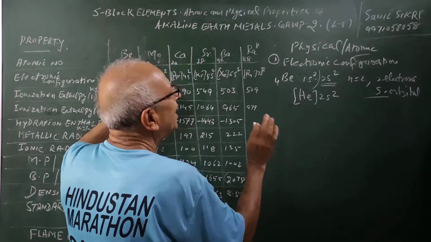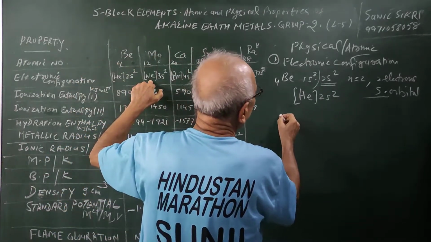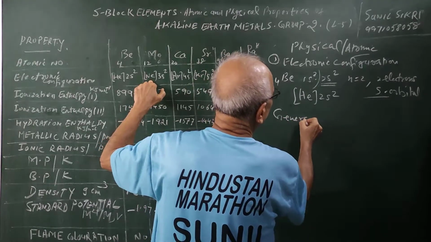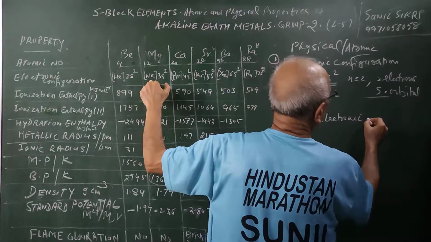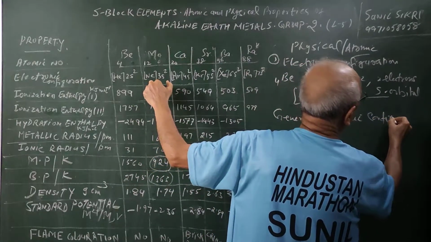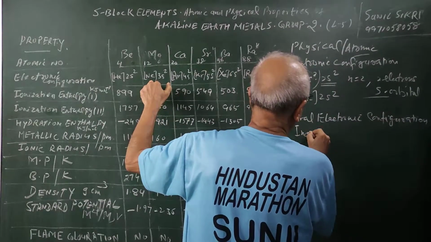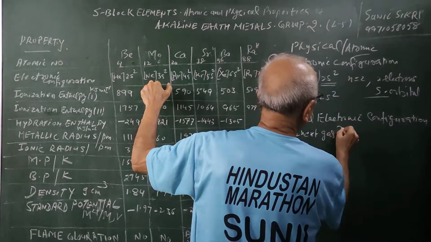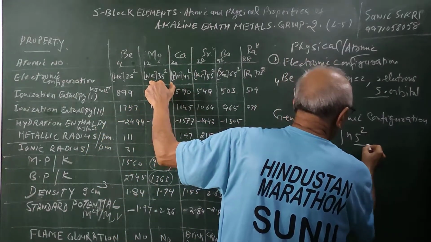So for any alkaline earth metal, we can write the general electronic configuration: the nearest or preceding inert gas element, and ns2.